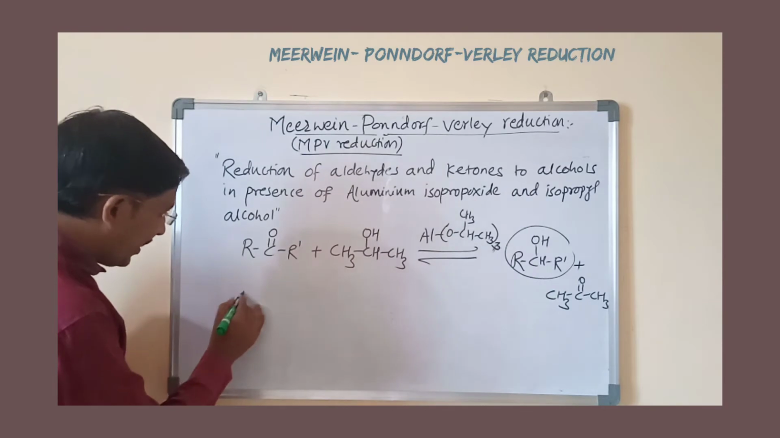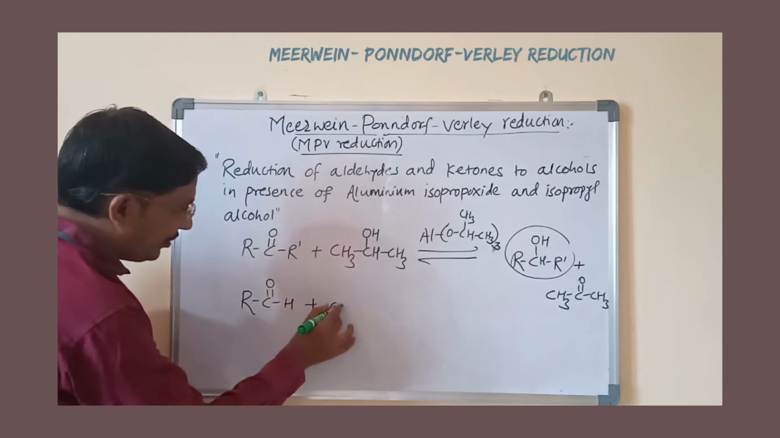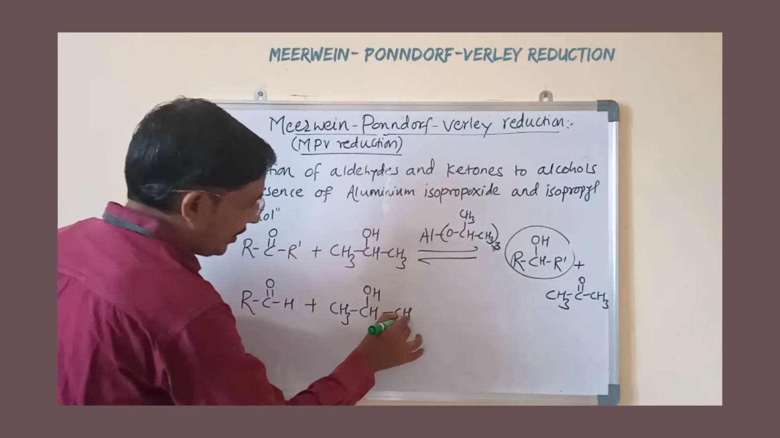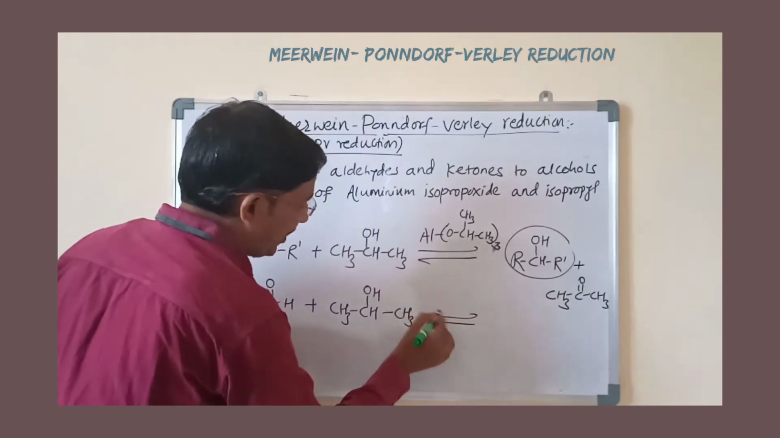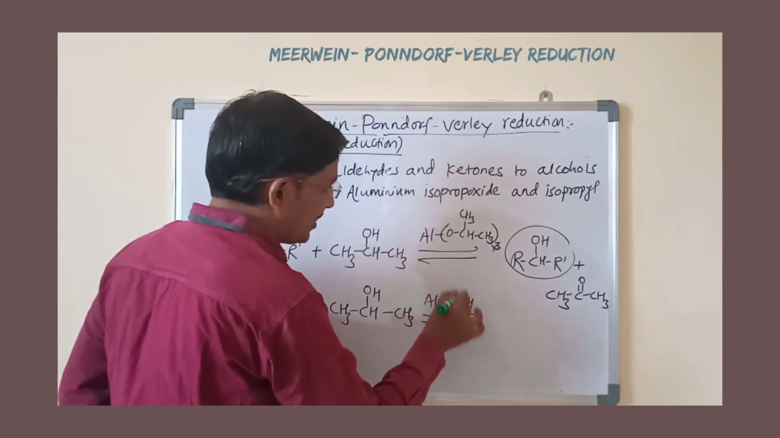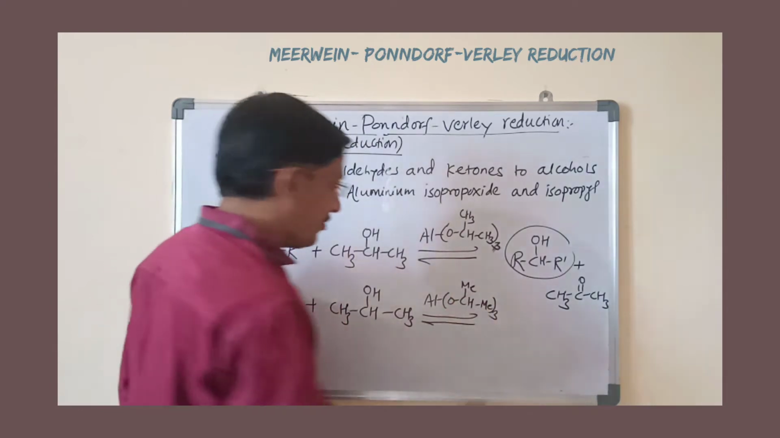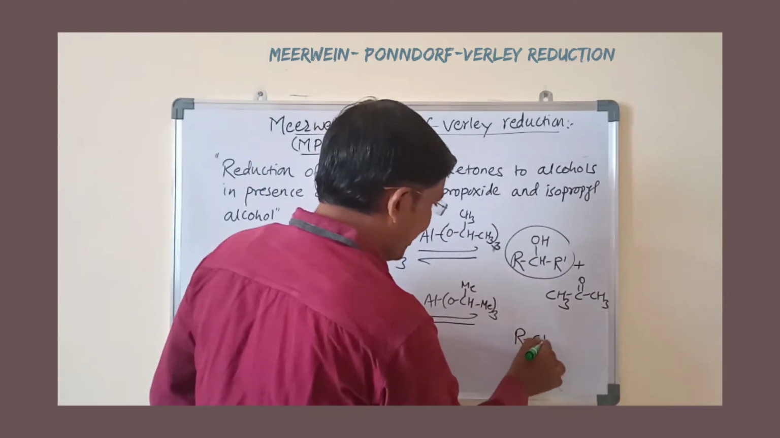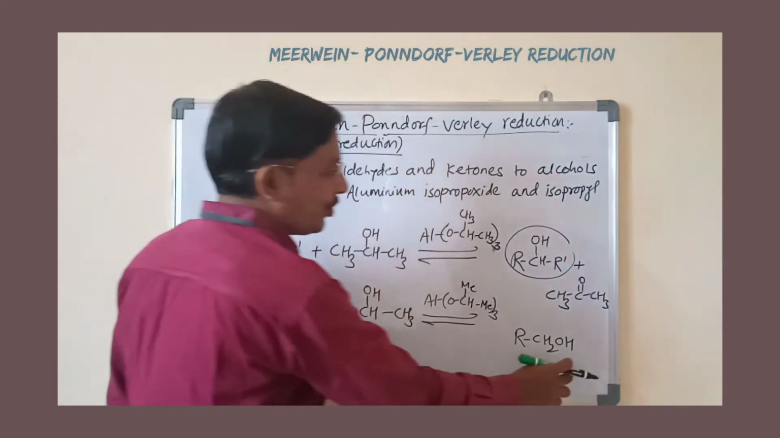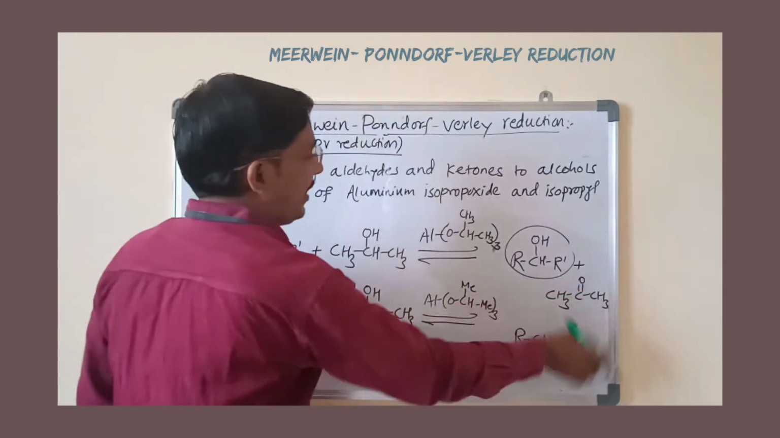If you take aldehyde RCHO, the aldehydes are reduced to primary alcohol. Aldehydes are reduced to primary alcohol in presence of the same reagent, aluminum isopropoxide taken 3 times, and here we will get RCH2OH. That is, aldehydes are converted into primary alcohol. We will get the same byproduct, that is acetone.